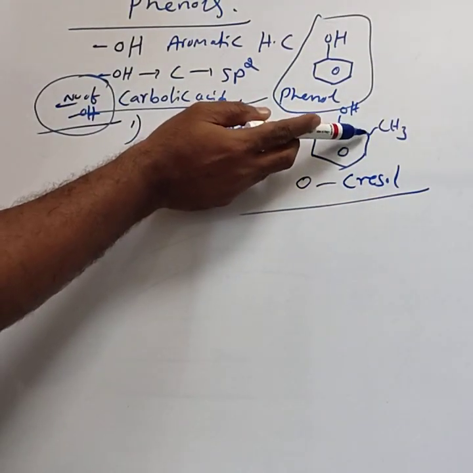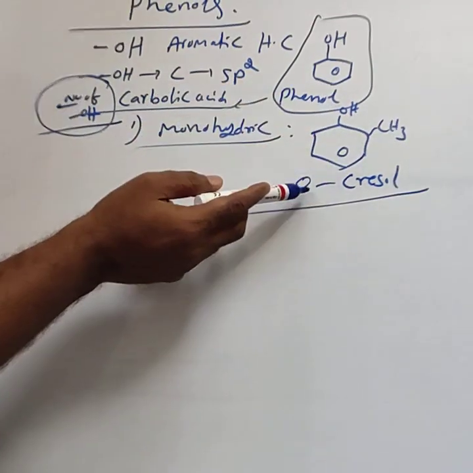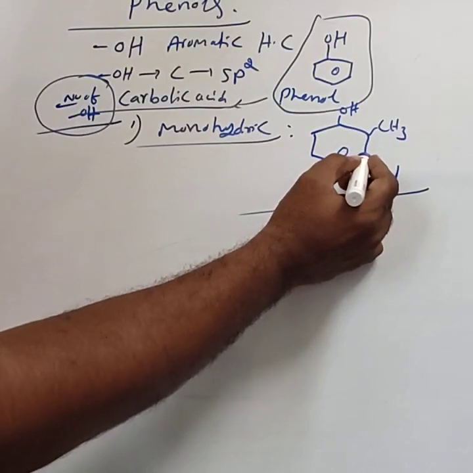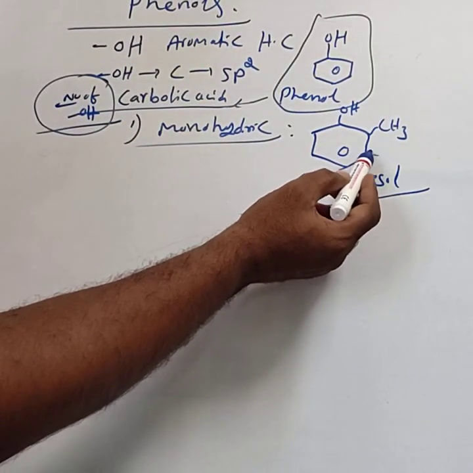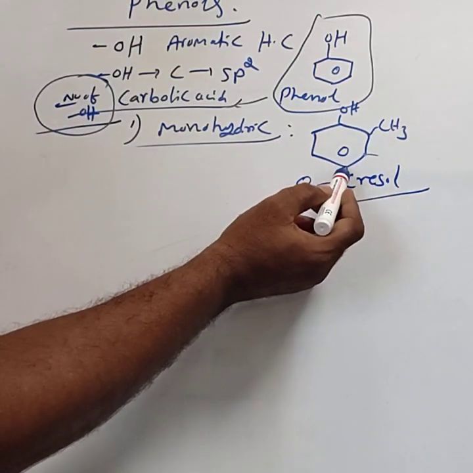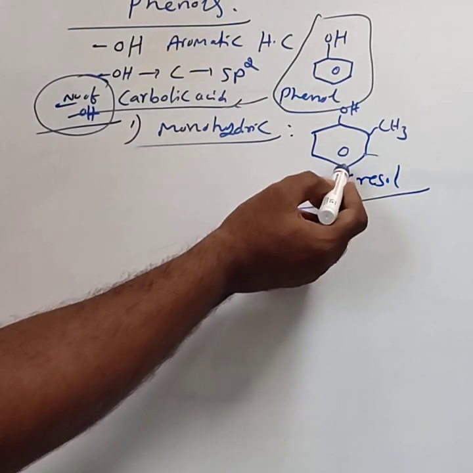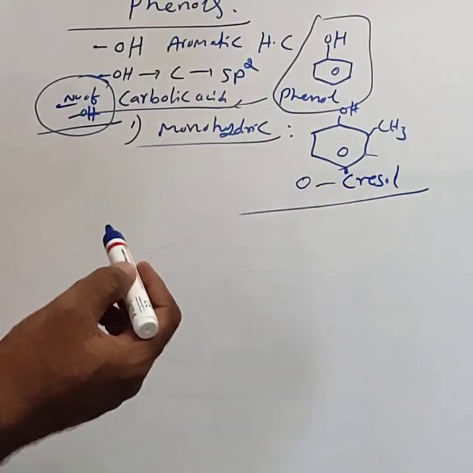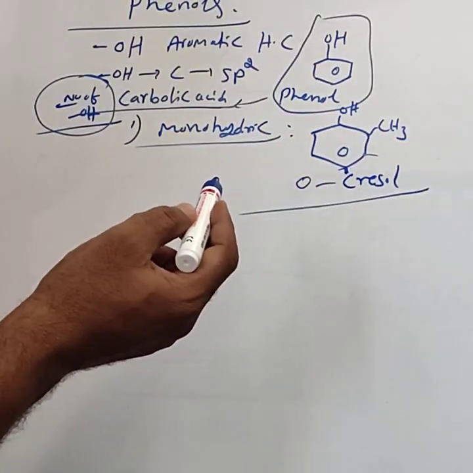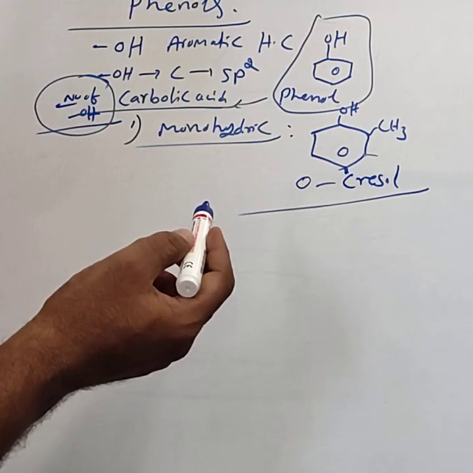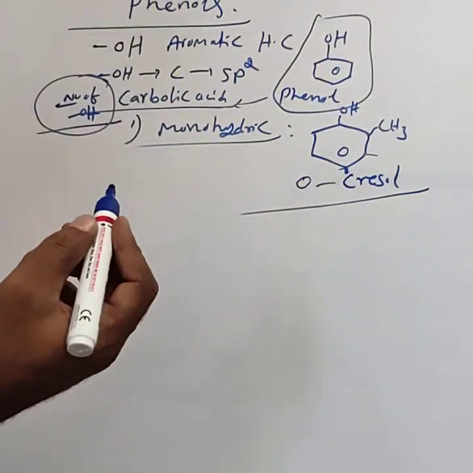If the methyl group is at the ortho position, it is orthocresol. If CH3 is at the meta position, it is metacresol. If methyl is at the para position, the compound is paracresol. These are the isomers of cresol: orthocresol, metacresol and paracresol. They are all examples of monohydric phenols.